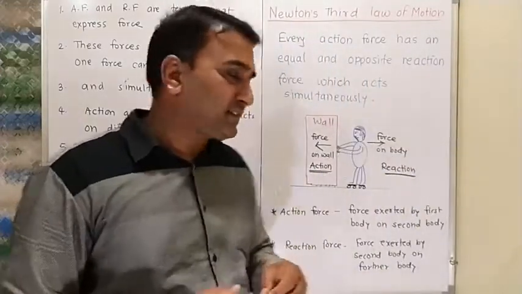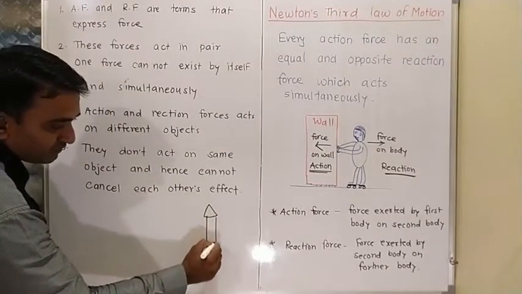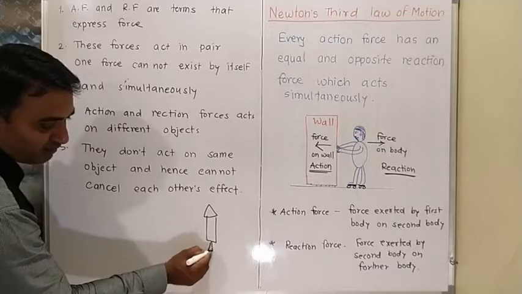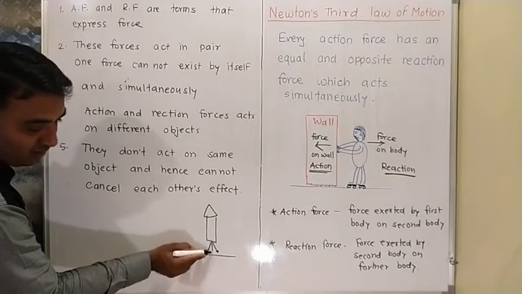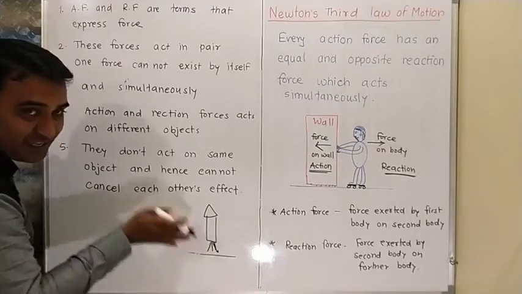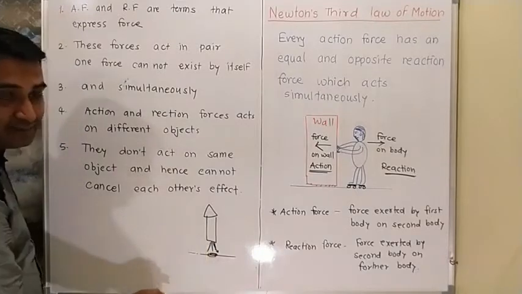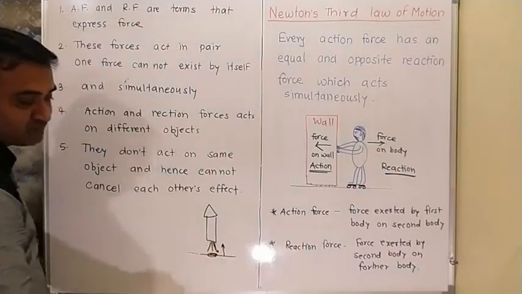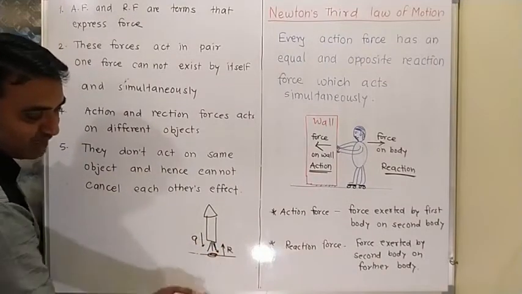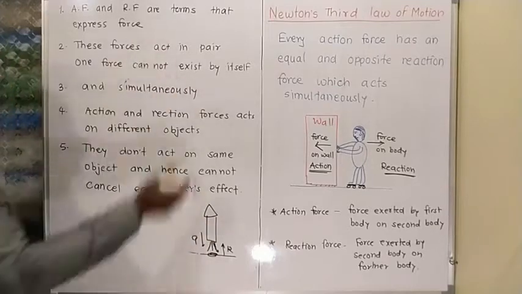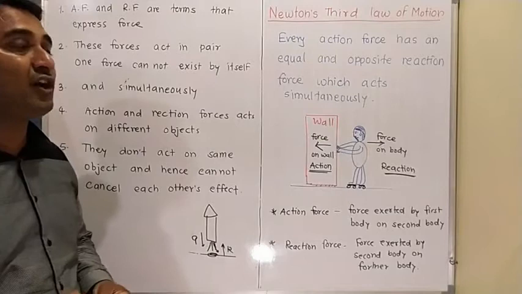Different kinds of examples we can consider here. See, what is this? This one is a rocket. The force exerted by the burning fuel, the gaseous state exhausted from the tail of the rocket, gives force on the land, and the land is also giving force upward. So this force is an action force and this force is a reaction force. So the launching of a rocket depends on Newton's third law of motion.